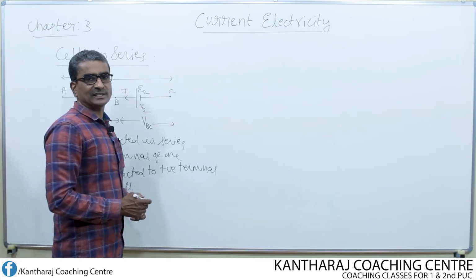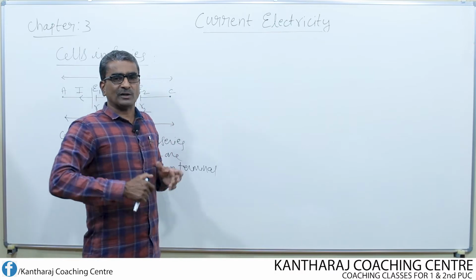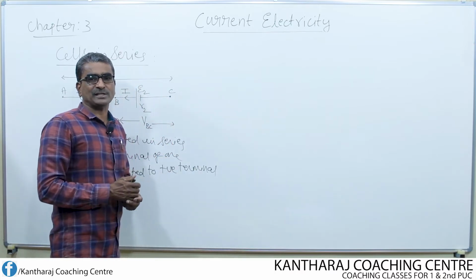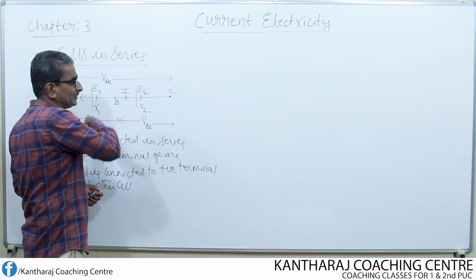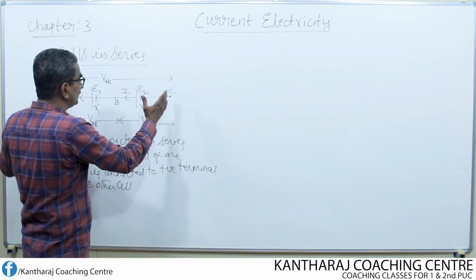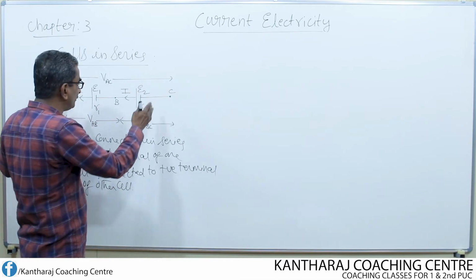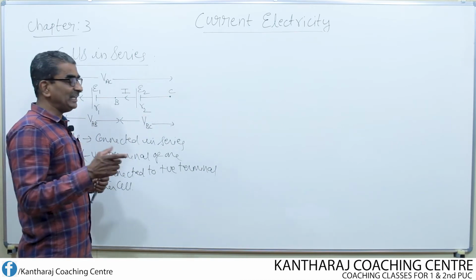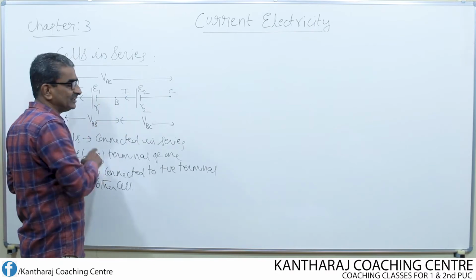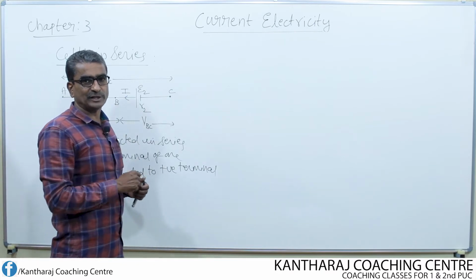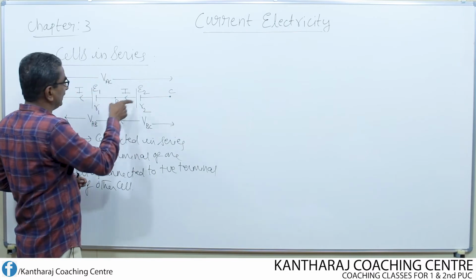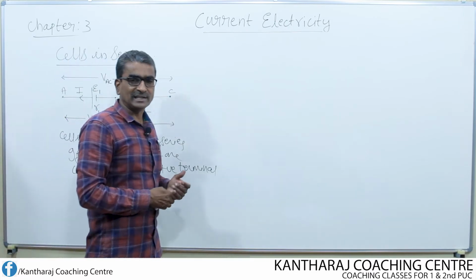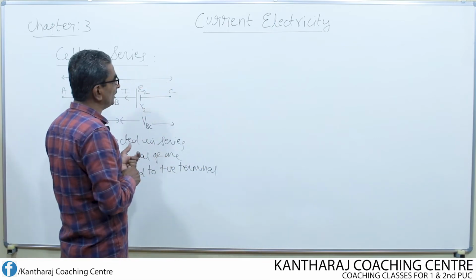Now let us derive the expression. For what do we actually have to derive the expression? We have to derive the expression for the equivalent EMF, that means the total EMF of this series combination or of this battery. And also we have to derive the expression for the equivalent internal resistance. So two relations we have to derive, one for the equivalent EMF and the other for the equivalent internal resistance for this series combination.